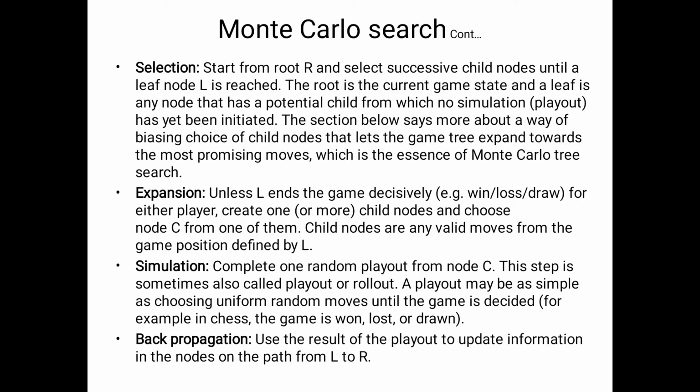Here the root is the current game state and a leaf is any node that has a potential child from which no simulation has yet been initiated. Here we will not consider any simulation. At the time of finding the goal, only in that situation will we consider the simulation. That is the process of selection. In the expansion, we will move from the starting state to the goal state. At the end, we will definitely find the goal.